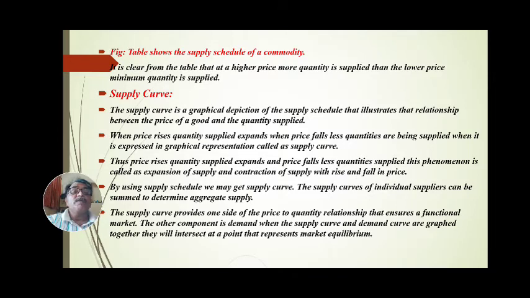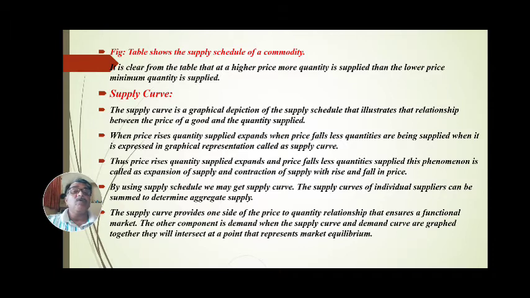The supply curve is a graphical depiction of supply, of the commodity which is to be supplied in the market, and the quantity which is to be supplied at a particular price. That is called the supply curve. When price rises, quantity supplied expands. When price falls, less quantities are being supplied. When it is expressed in graphical representation, it is called the supply curve. Thus, when price rises, quantity supplied expands, and when price falls, less quantity is supplied. This phenomenon is called expansion of supply and contraction of supply with rise and fall in price.